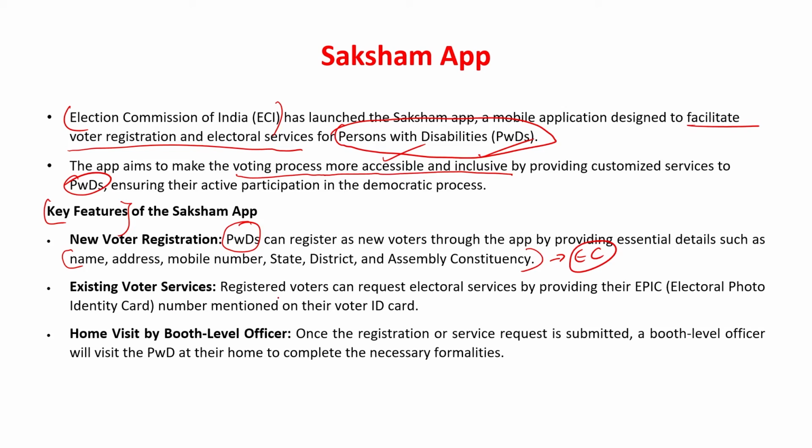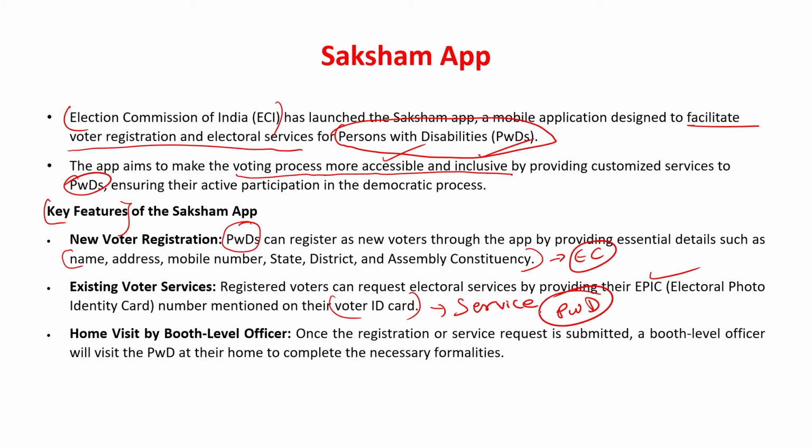Existing voter service क्या है, registered voters can request electoral service by providing EPIC, that is electoral photo identity card number mentioned on their voter ID. So once this is mentioned, तो certain services, which services are those I will tell you. ठीक है, अब भी देखेंगे, don't worry about it. Those services can be availed by the voters that are persons with disabilities.